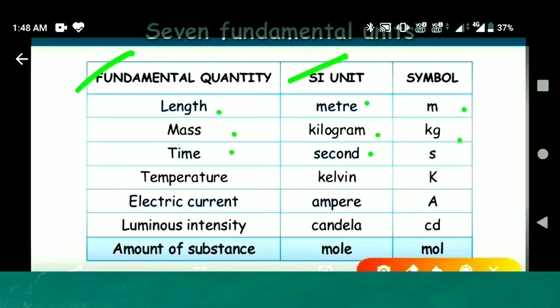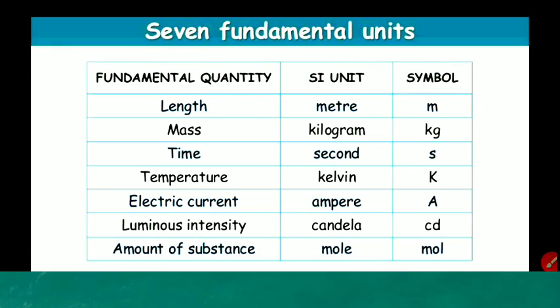Time unit is second, small s. Temperature unit is kelvin and it can be written as capital K. Electric current unit is ampere and it can be written as capital A. Luminous intensity unit is candela and it can be written as cd. Amount of substance unit is mole, mol is the symbol of mole. So this is all about fundamental quantities: length, mass, time, temperature, electric current, luminous intensity, amount of substance.